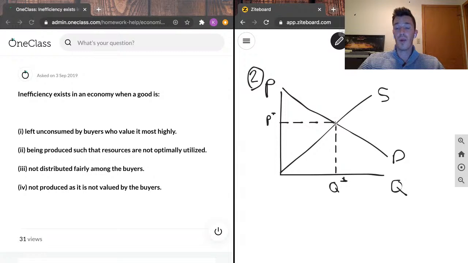And this is the only point when the economy is in equilibrium and it's efficient. So any other point, say, if we're supplying up here, this would not be efficient, but the quantity demanded would only be down here. As a result, everything in here